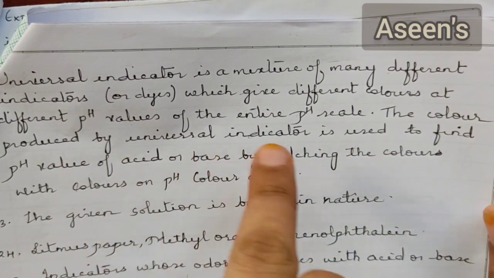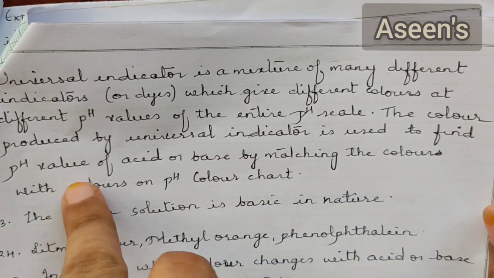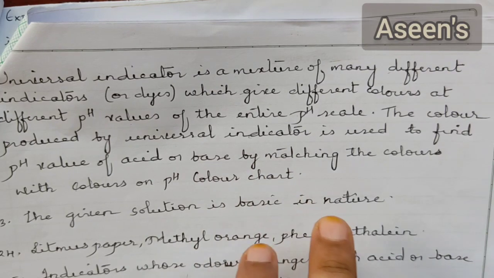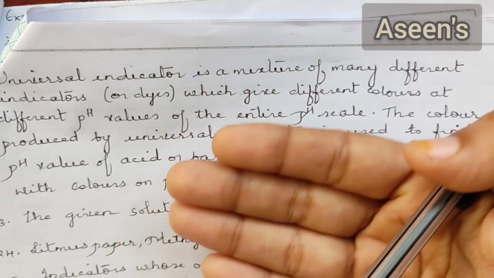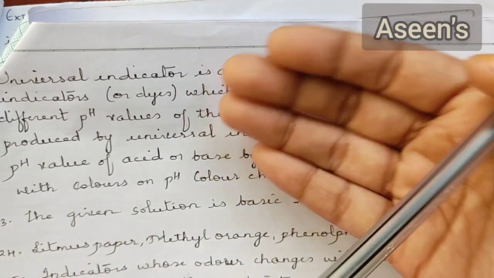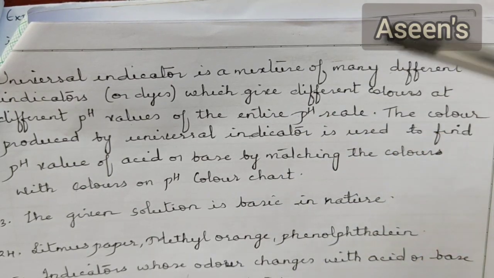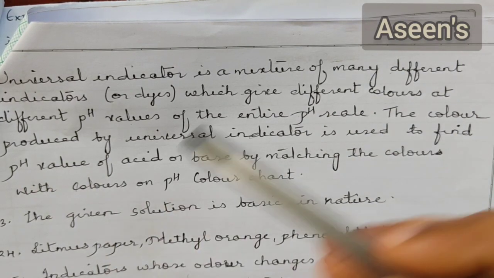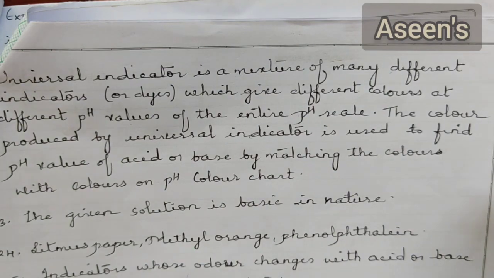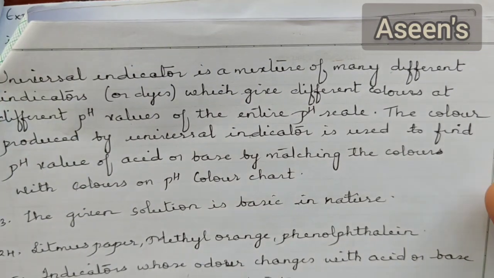So the colors produced by universal indicator are used to find the pH value of an acid or a base by matching the color chart. You will have a separate color chart on the universal indicator which shows which color stands for what pH value. So using that, it's very easy to find out the pH value.